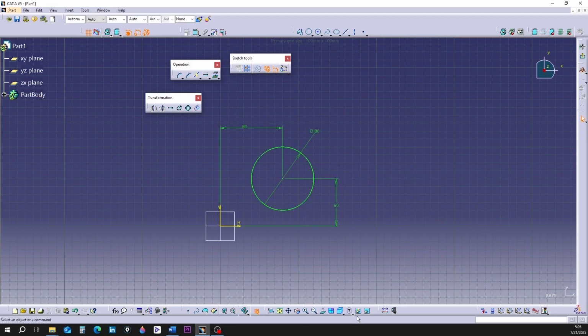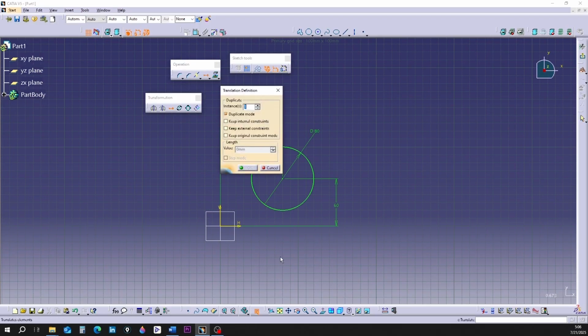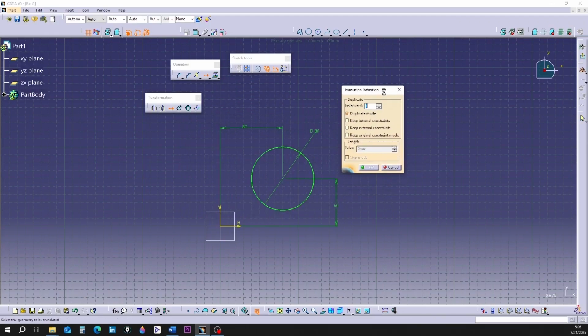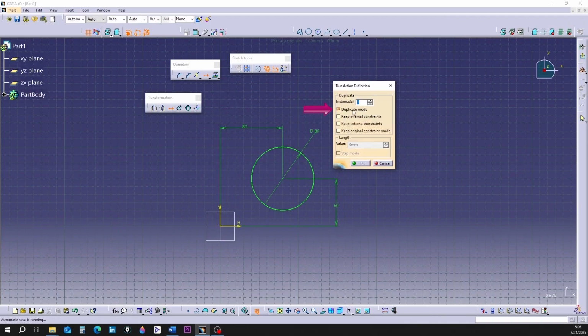Now imagine we have a circle that is fully constrained. Note, all fully constrained shapes are shown in green in this software. Click on the command again to activate it. Below the Duplicate option, there are 3 other options. If the Keep Internal Constraints option is active, its internal constraints move along with the shape.